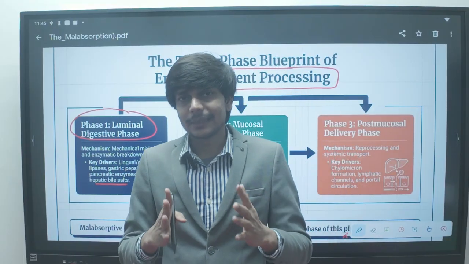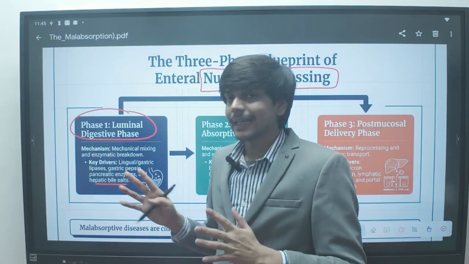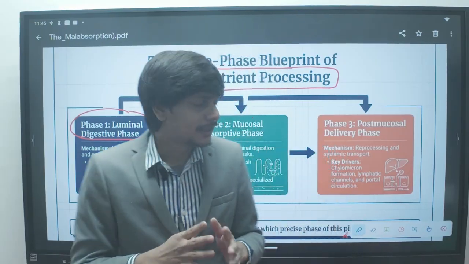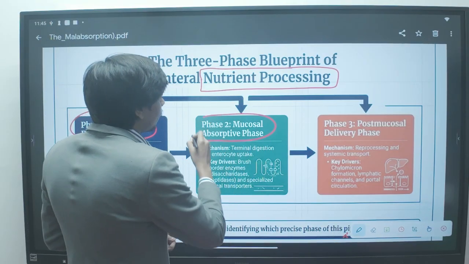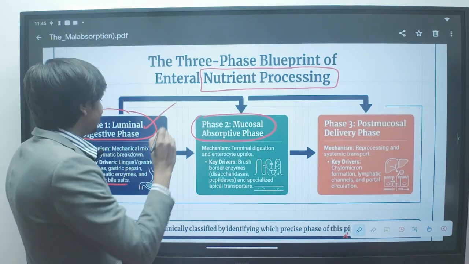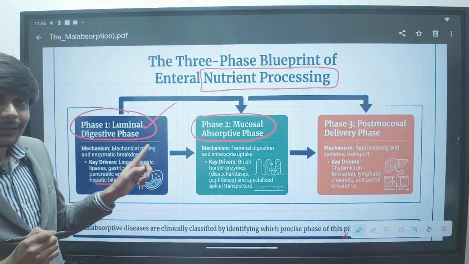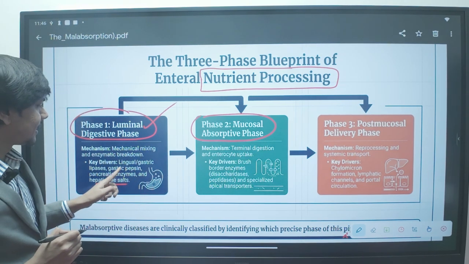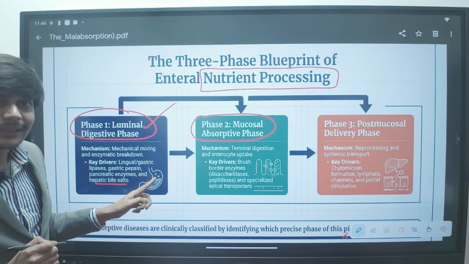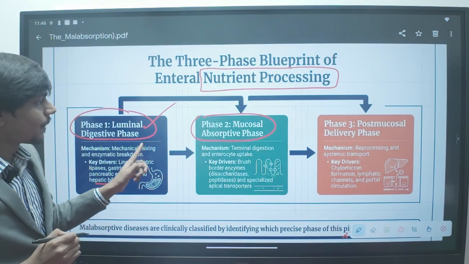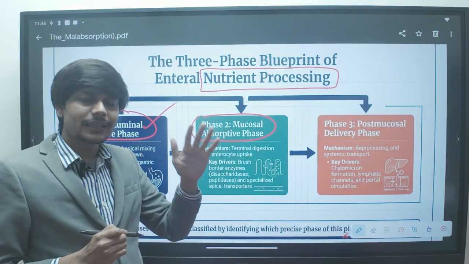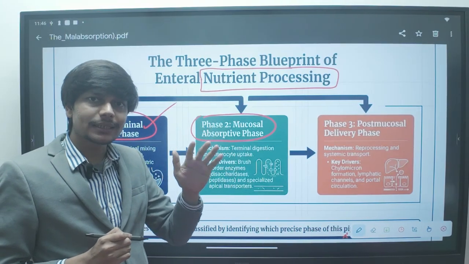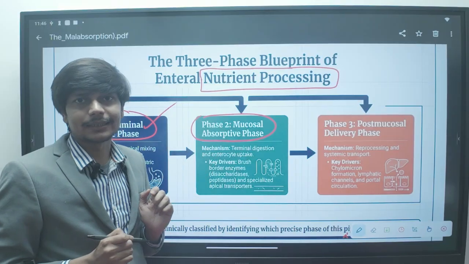So the patient will have steatorrhea in case of pancreatic and hepatic dysfunction. The second problem is the mucosal absorptive phase. What if the digestion is proper, the enzymes are present, the liver enzymes, the pancreatic enzymes are present, the bile salts are present, the gastric juice is present, but there is a problem in the interface, that is the wall of the gastrointestinal tract, the mucosa, submucosa of the gastrointestinal tract.